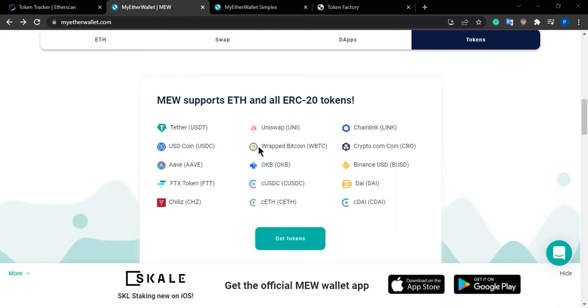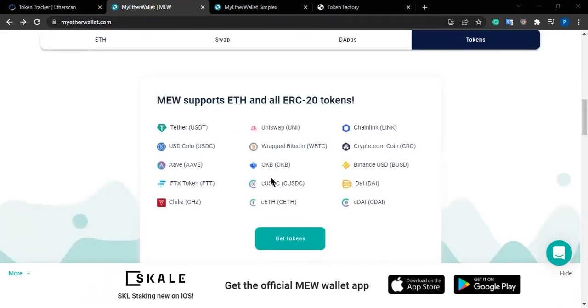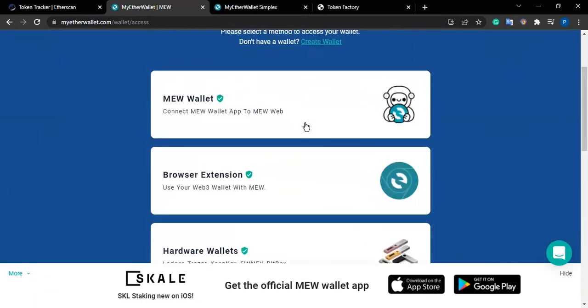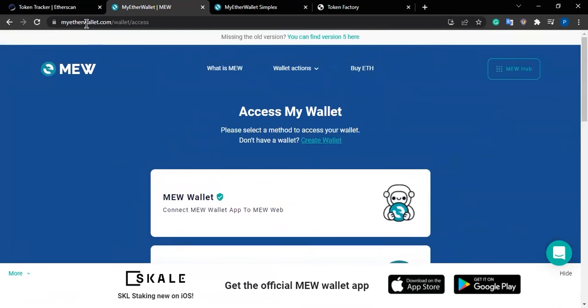With this, you can see on this MyEtherWallet website how many different ERC 20 tokens there are: Ether, Uniswap, Chainlink, and everything. If you go here, you can also swap tokens. I don't have an account yet, so I don't know exactly how to use it, but you can swap tokens with this.